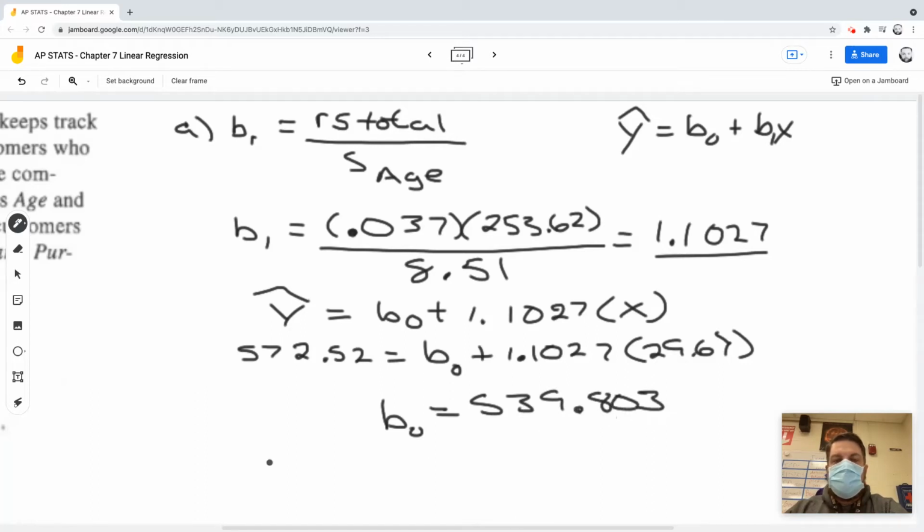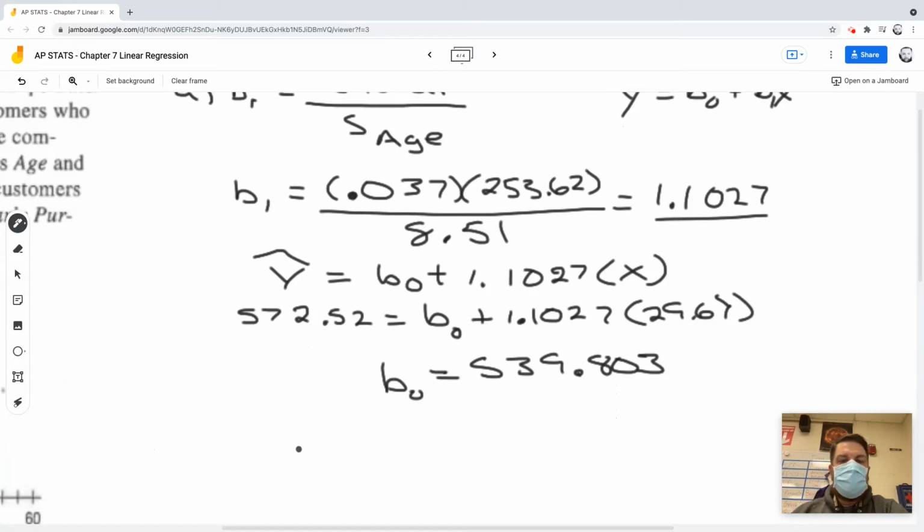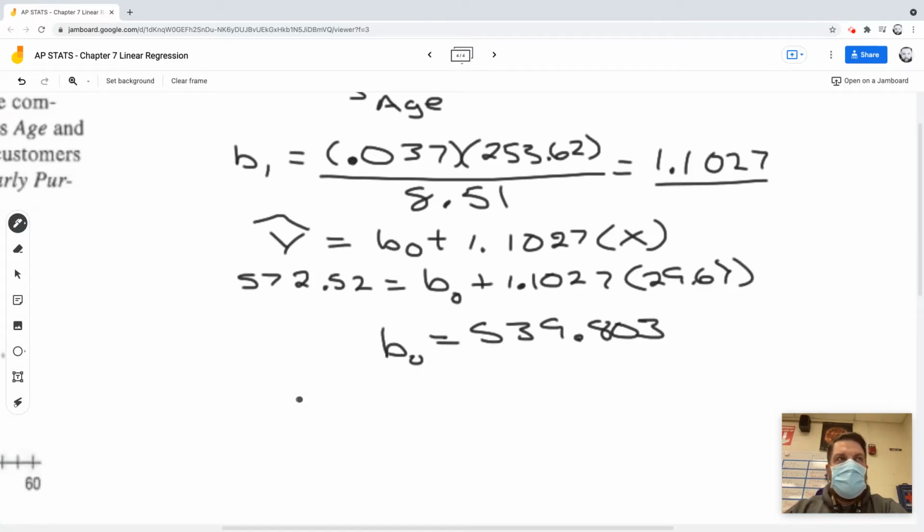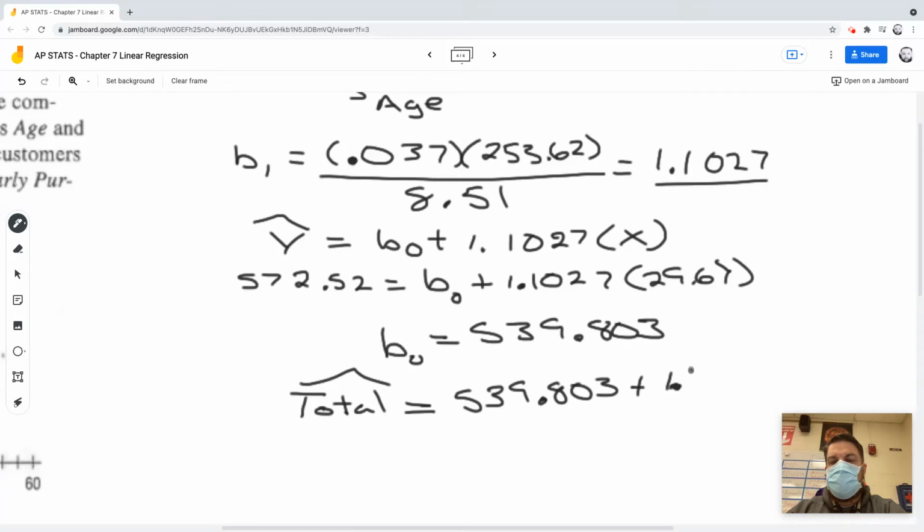you'll get 539.803. So then my final equation will be that the predicted total sales is equal to 539.803. You could leave it like that. That's how the textbook has it. Plus 1.103, they did round this. That's funny. Times the age. So this is the answer.